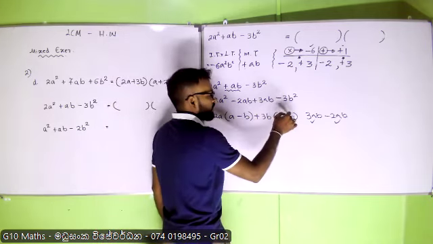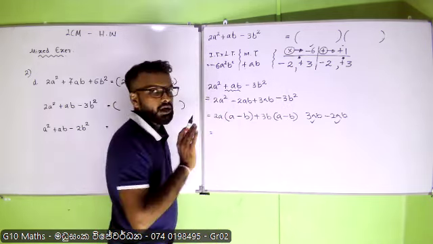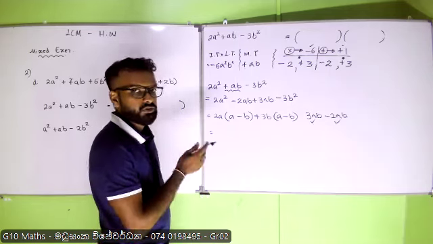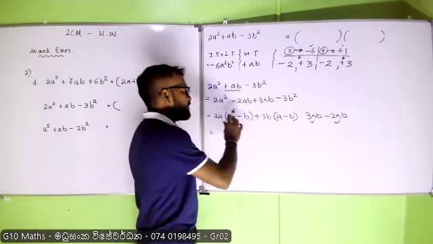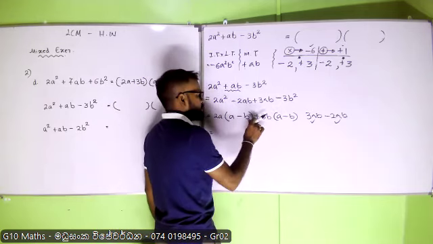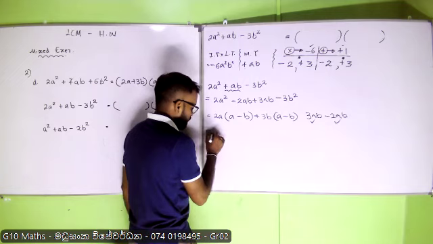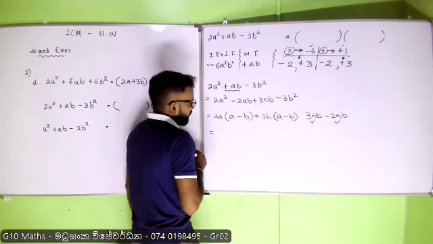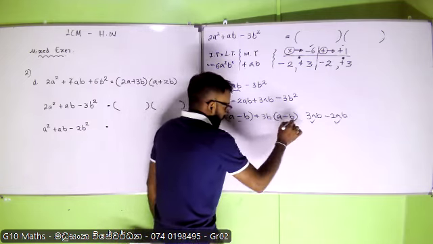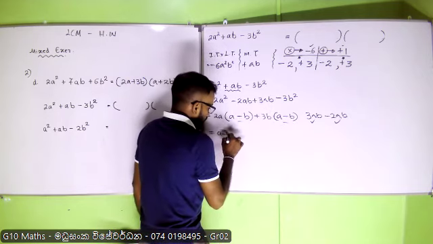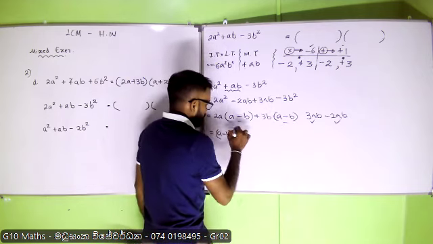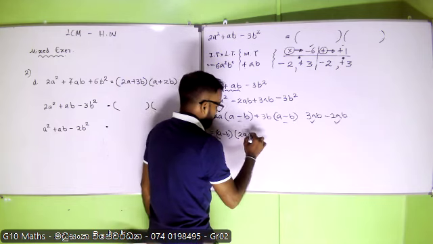Negative 3B becomes positive B in the bracket, so you need to do the sign change, taking the negative sign out. Here there is no sign change, so take the positive sign. Right. Now A minus B is common, take it out from the bracket. So the rest of the terms are 2A plus 3B.